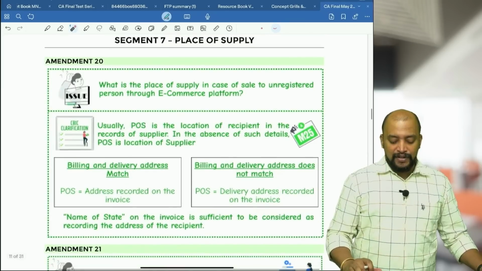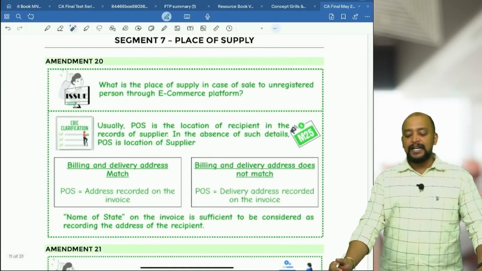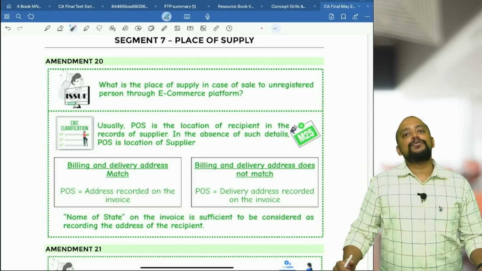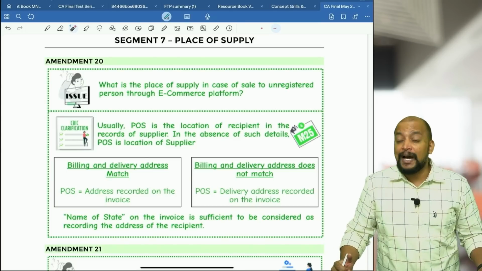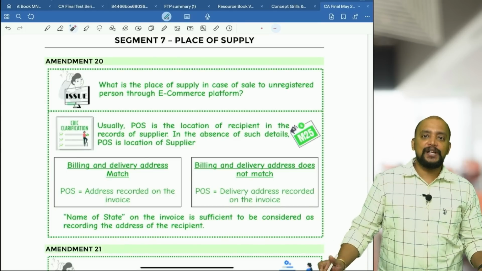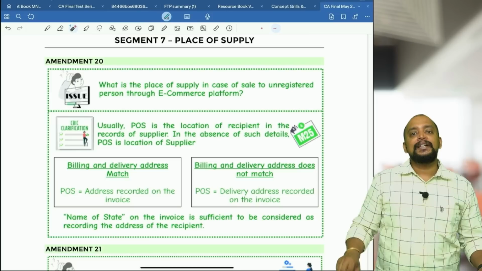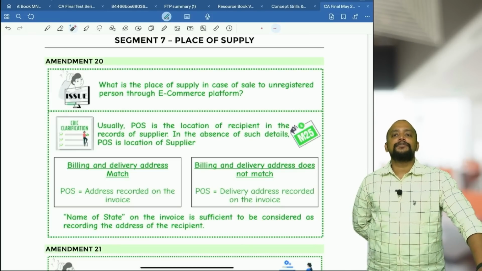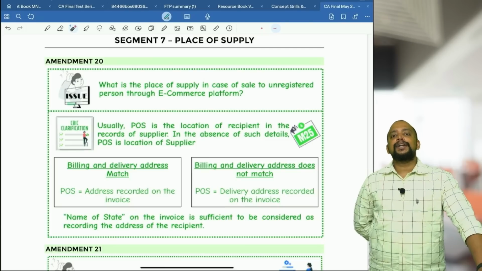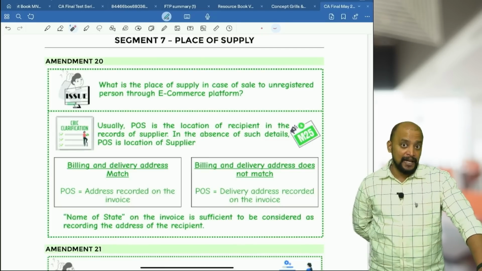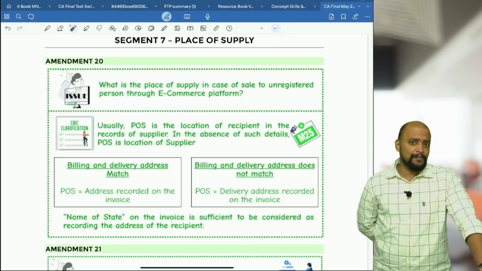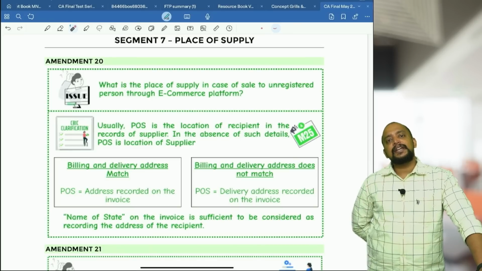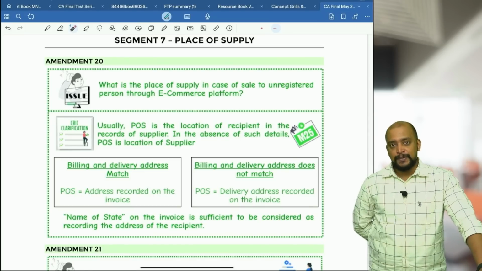Then the next area that we are moving on to is place of supply. In place of supply, there is one amendment. Generally, whenever goods are sold through an e-commerce platform to an unregistered person, what should be taken as the place of supply? We have section 10 subsection 1 clause CA, which says that whenever we are making a sale of goods to an unregistered person, we need to take the location of the recipient in the records of the supplier, otherwise the location of the supplier will be taken.